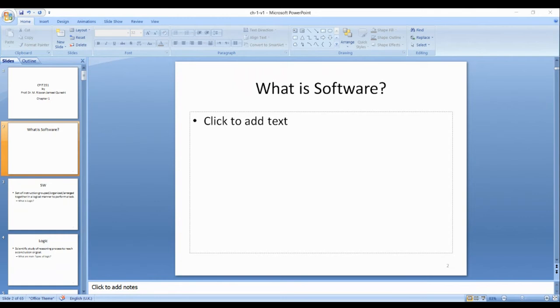How to define software? There is a rule of my lecture. If I ask a question to a student like Yazid or Mashal, the answer should not come from another student. If I ask a question to Said, the answer should not come from Yazid, and vice versa. I will call by name, and only that student is allowed to answer.